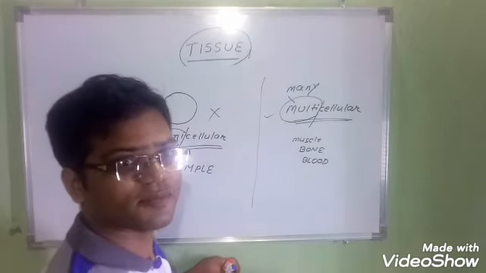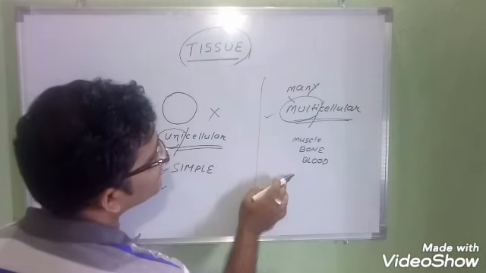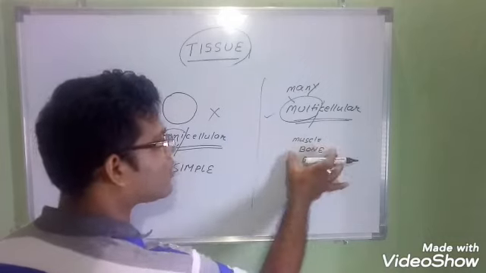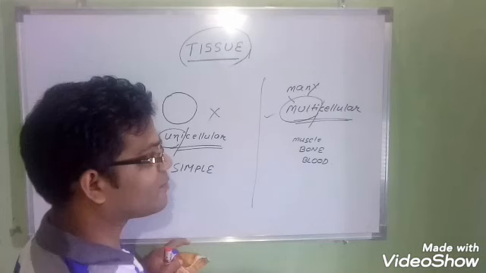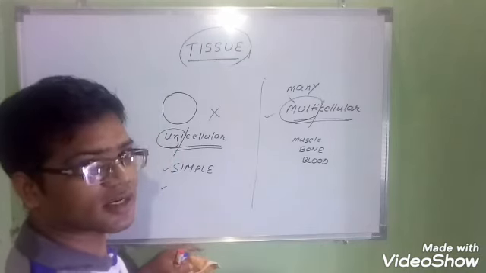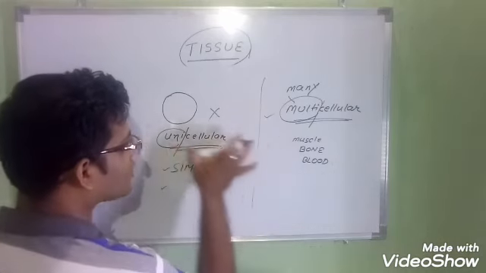Then after that, here different kinds of divisions are there. Different types of functions are performed by different parts. Muscle has its own function. Bone has its own function. Blood also has its own function. Blood's function is to transport different kinds of materials throughout our body. Understood or not?